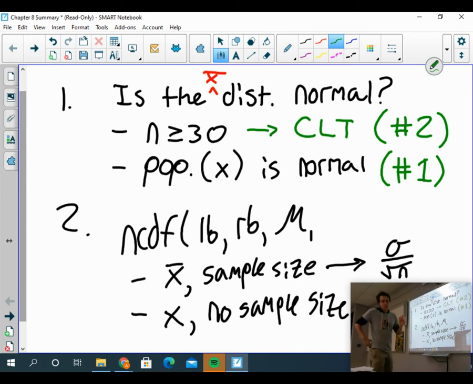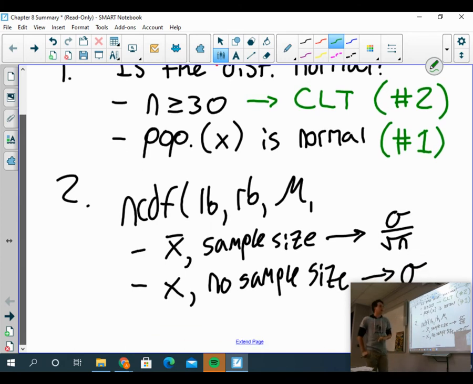Number 2, if the distribution of sample means is normal, whether by theorem 1 or 2, we will typically use normal CDF to solve. We'll use our left bound, our right bound, and our population mean. Why just our population mean? Because the mean of the distribution of our sample means equals the population mean.